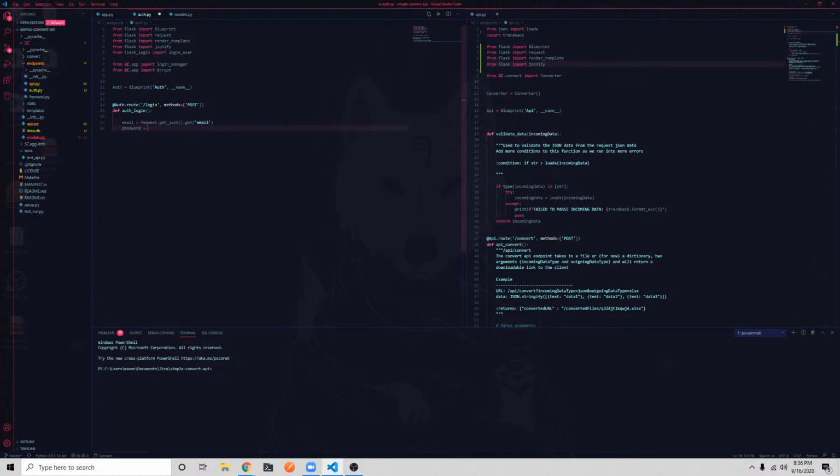The password will be request.get_json().get password. The remember will be request.get_json().get remember. And then, what else do we need? Oh yeah, the next. If there is a next field, like a redirect or something. And the more I'm thinking about this, the more I feel like I should just assign this to a variable.